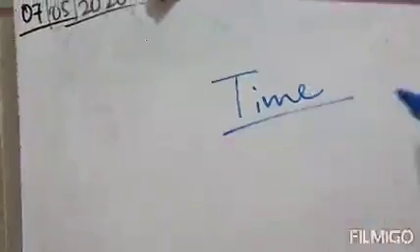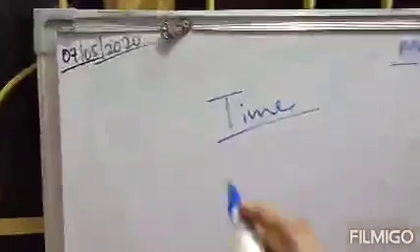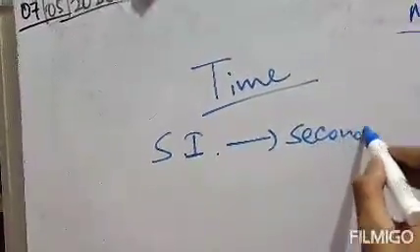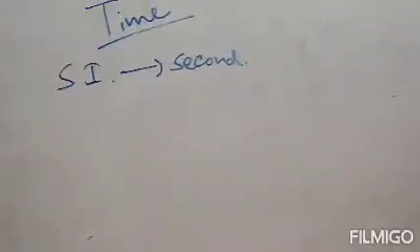Now last, after length and mass, is your time. The SI unit of time is the second. Clear? Now it also has smaller units, non-metric units and bigger units, like length and mass.